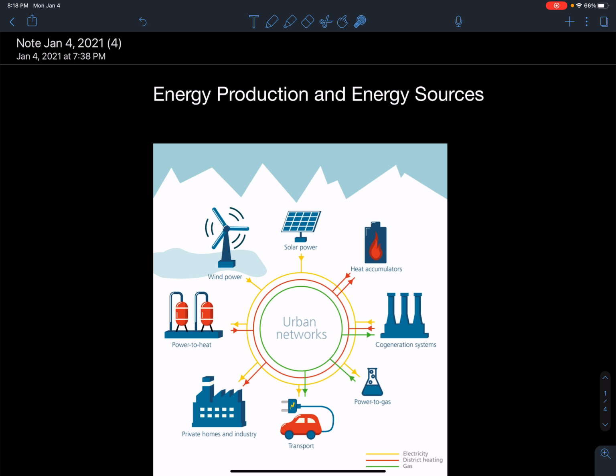We need to be able to generate it, and we need to be able to power our electronic devices to be able to stay connected on Zoom and do the things that we do during this lockdown period of time. So, as you can see here in this grid, there are many things that major cities will do in order to make sure that we are always connected to power. We have many varieties of methods of generating power, such as wind power, solar power.